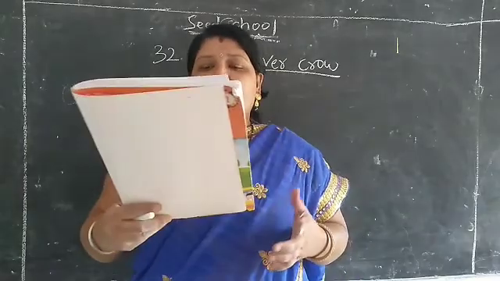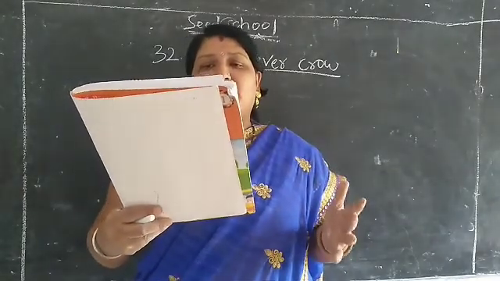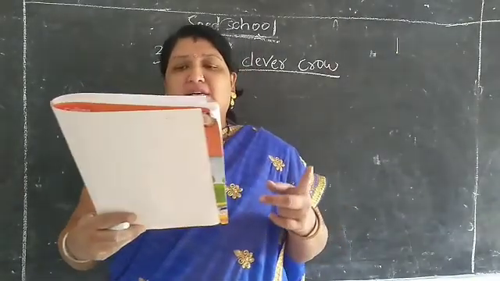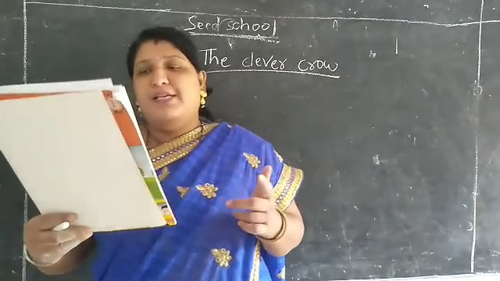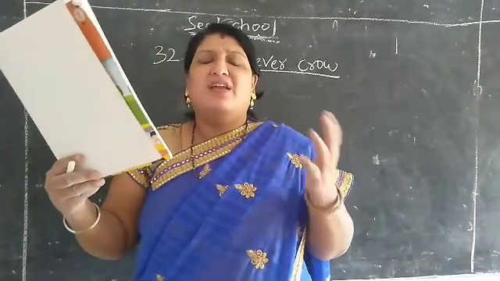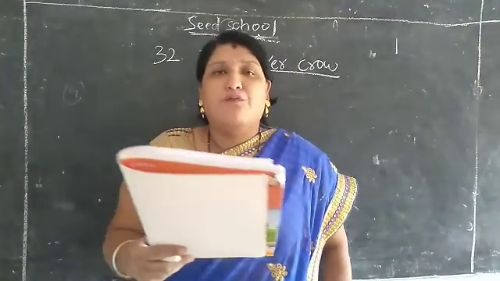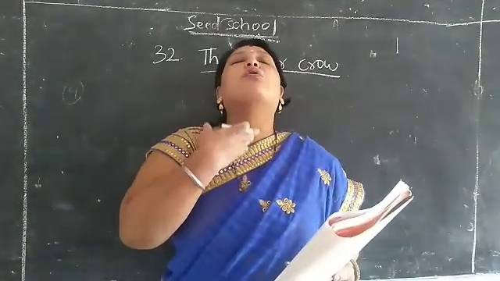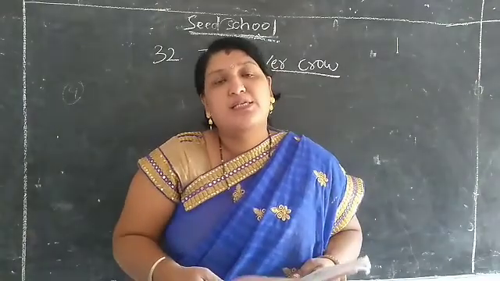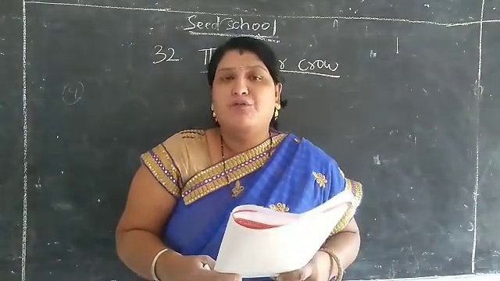So children, some pictures are there. See, look at this picture in your textbook. So here one crow is there. The crow is very thirsty. How do you think it found water? So the crow was very thirsty. So it found some water.